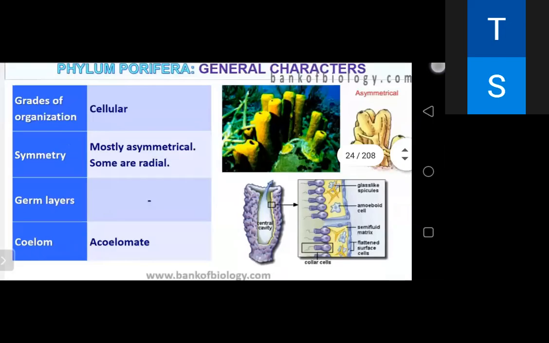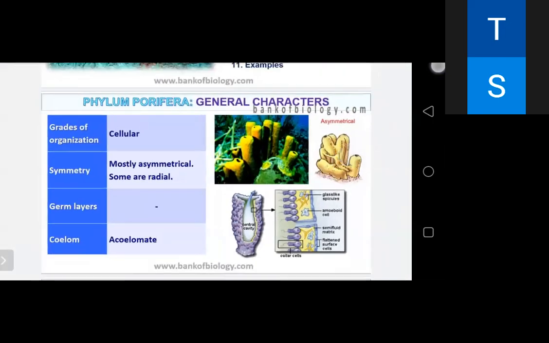So here you will see the phylum Porifera. They have first of all cellular level of organization. The name phylum Porifera comes from the pore. Their body has pores. That's why they are called Porifera. They are pore bearing animals. They are the first and the most primitive group of the multicellular animals. They are referred to as poriferans.